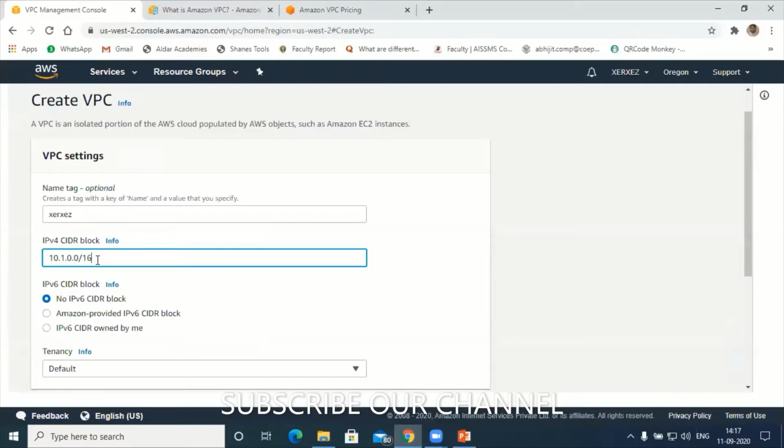If you are increasing the range over there, the number of IP addresses is going to reduce. Understood? And most important, what you have to remember here is, 10.1, this is then my IP address. But for the VPC, using this IP address, I can create the subnet mask. Subnet mask means within the private IP addresses, I can create sub IP addresses.